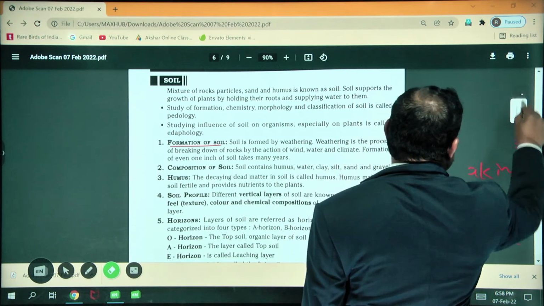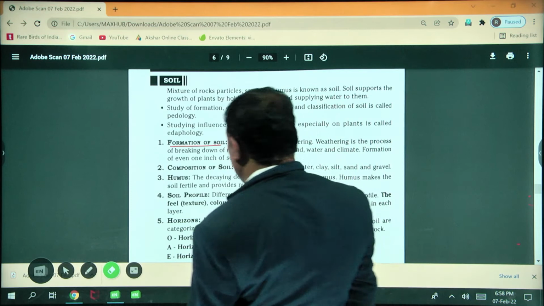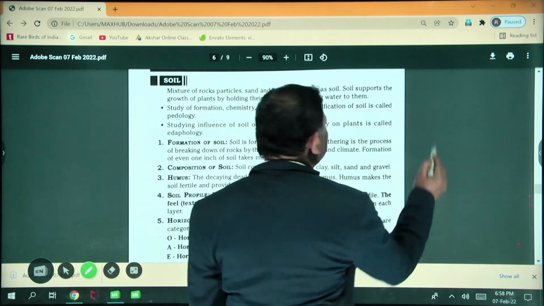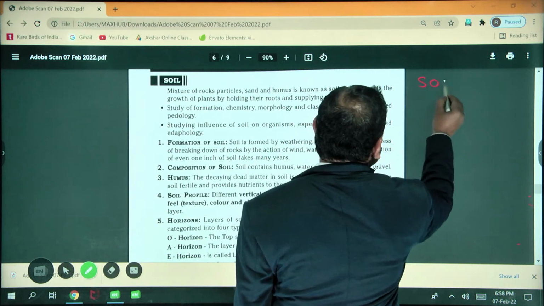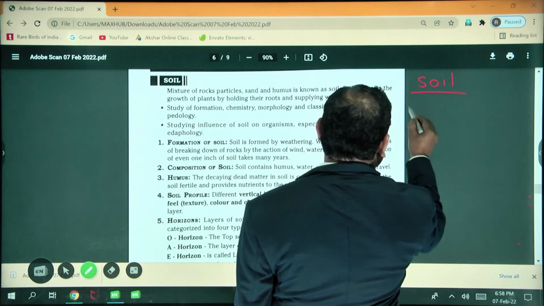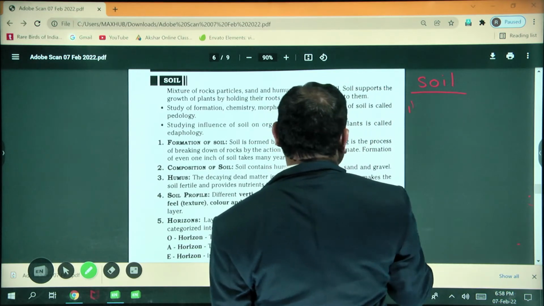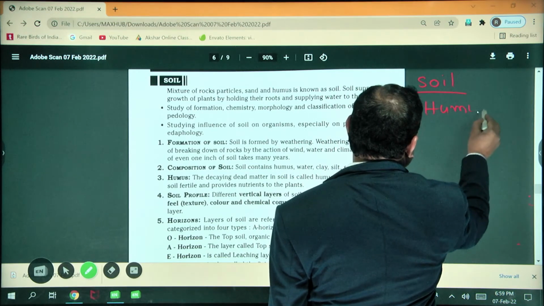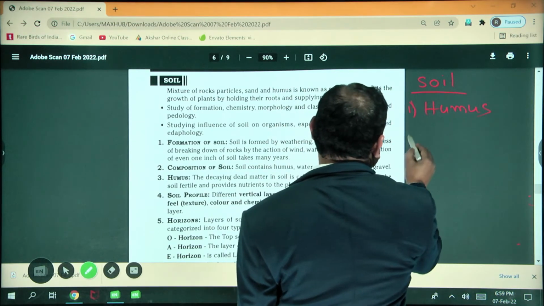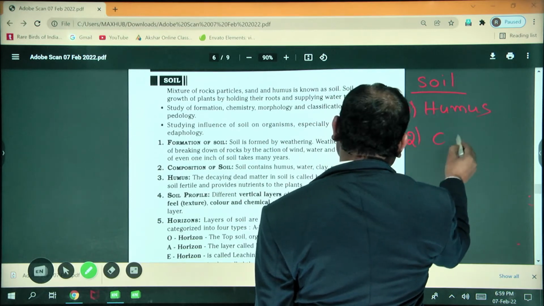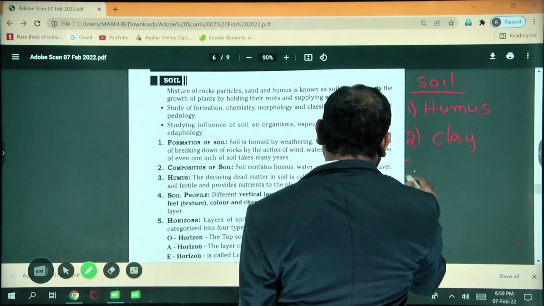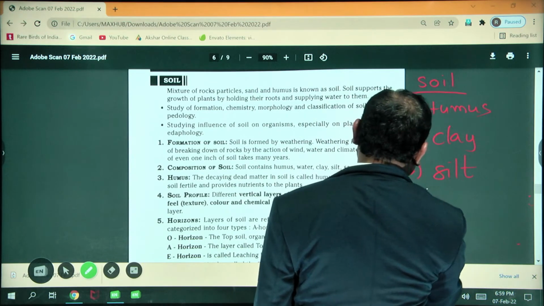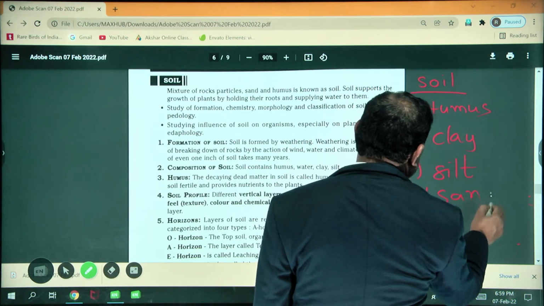What are the components present in the soil? Especially humus is present. Second one is clay. Third one is silt. Fourth one is sand.